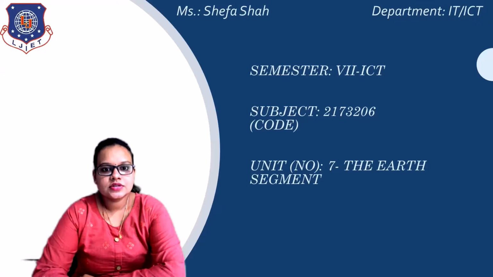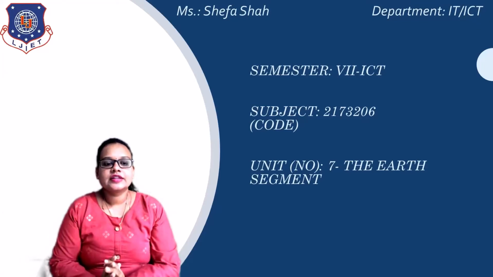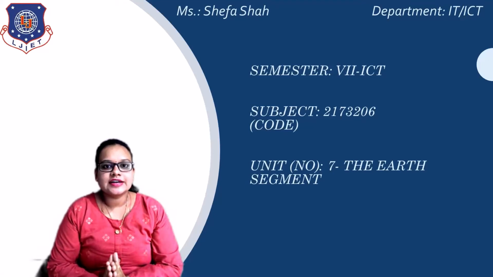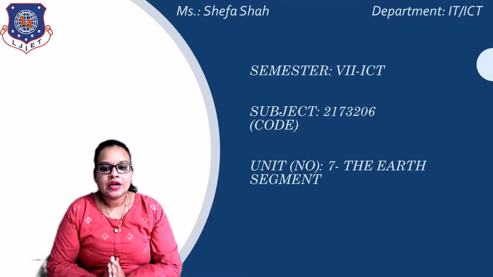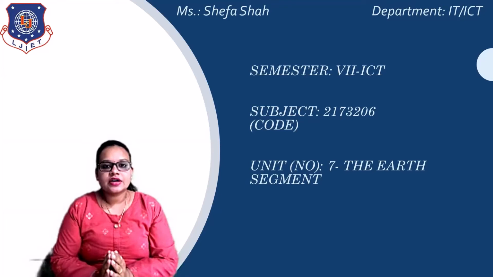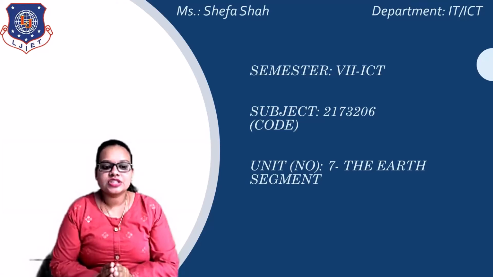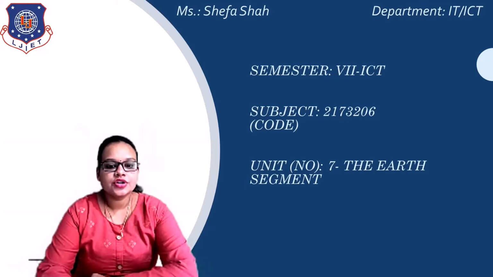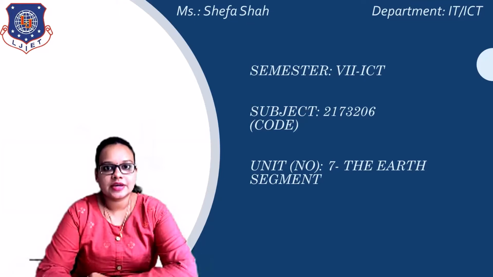Hello students. In the last session, we completed Unit 5, that is polarization in satellite communication and networking. Now, in this subject, we are going to start a new chapter based on Unit 7, that is the Earth segment. So let's start with the new chapter, the Earth segment.